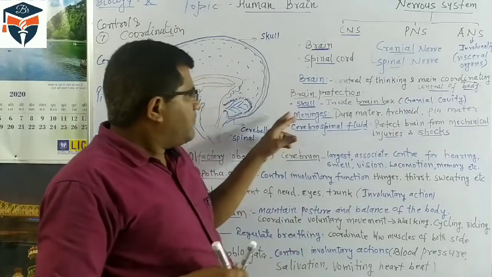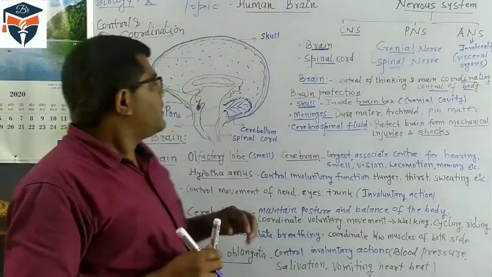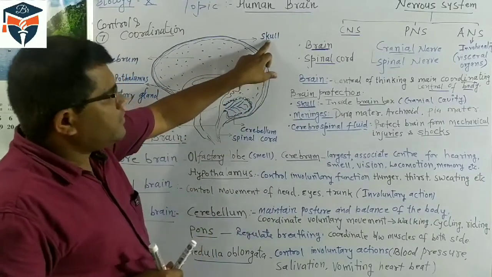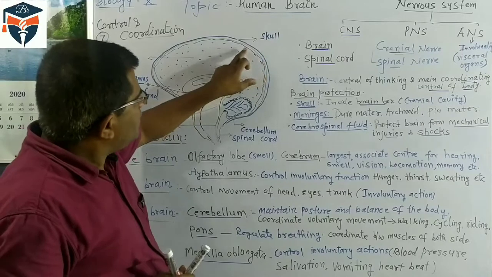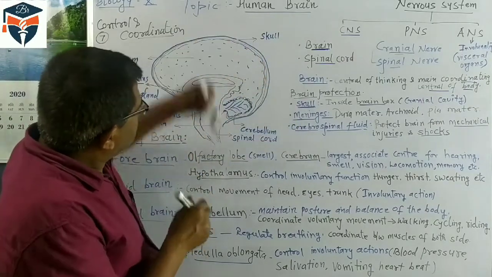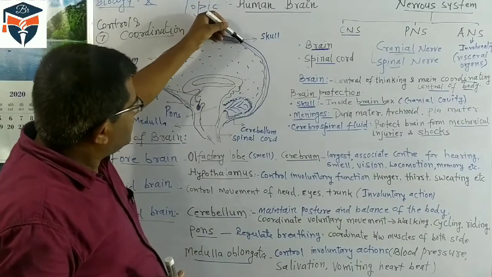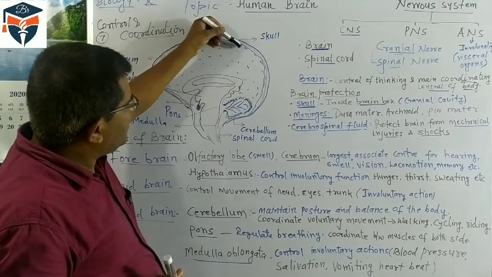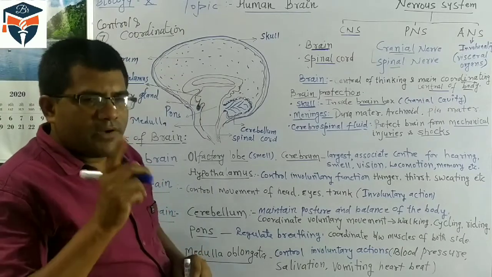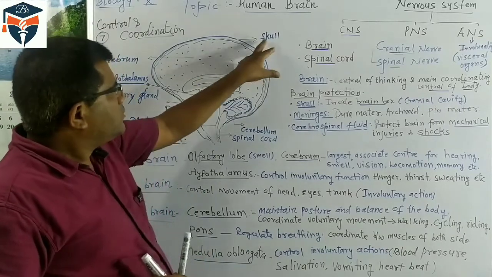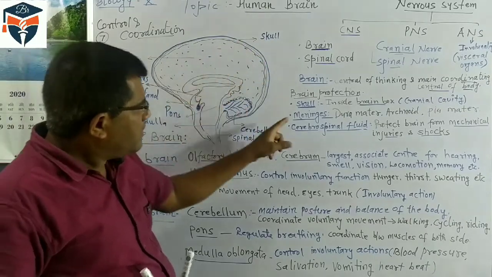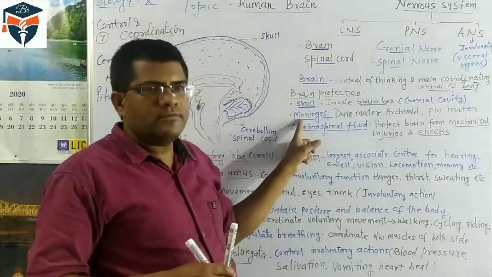The second part is meninges. Meninges means layers. You can see here, the skull is the outermost layer which protects the brain, and below the skull there are layers. There are three layers: outer layer, middle layer and inner layer. These layers below the skull which protect the brain are called the meninges.